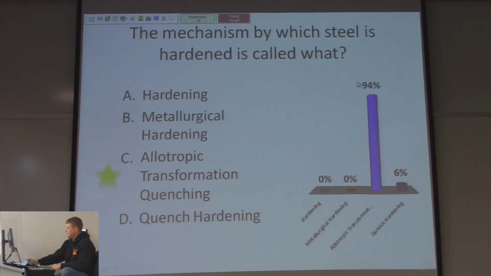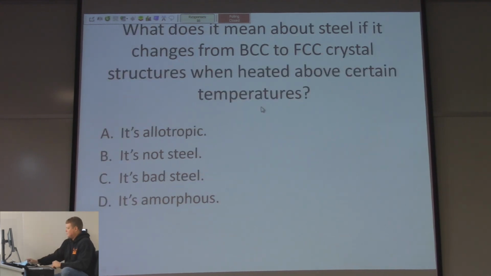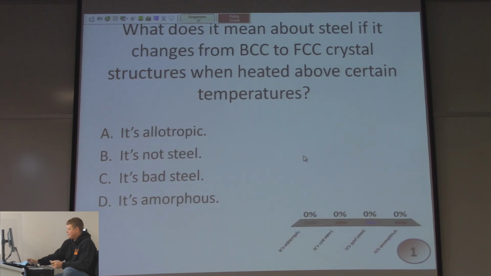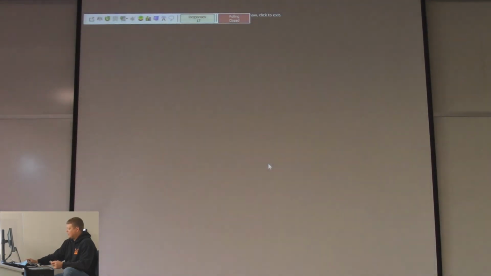It changes. What does it mean about steel if it changes from BCC to FCC crystal structures when heated above certain temperatures? It's allotropic, it's not steel, it's bad steel, it's amorphous. It's allotropic, right? And that's all I have to say about that.